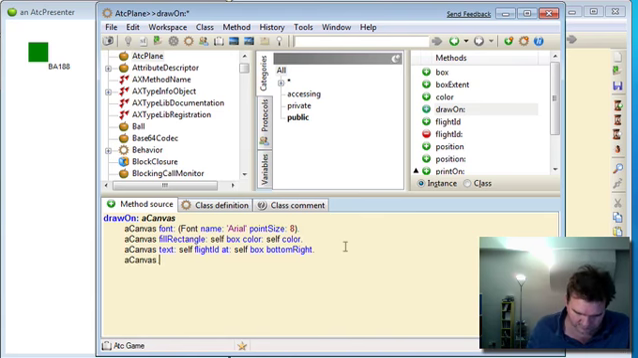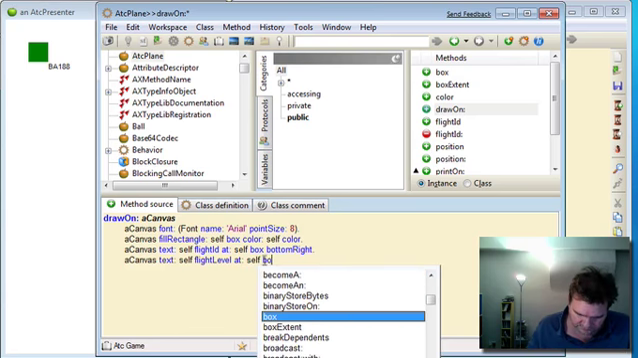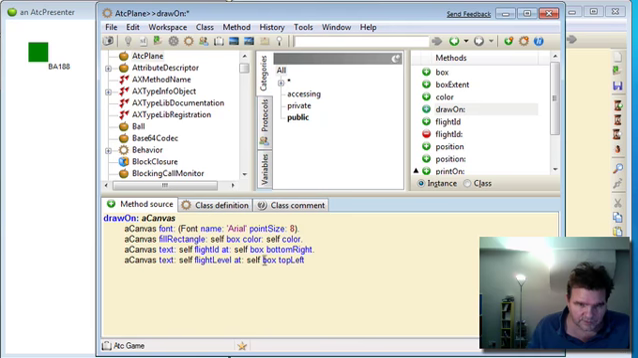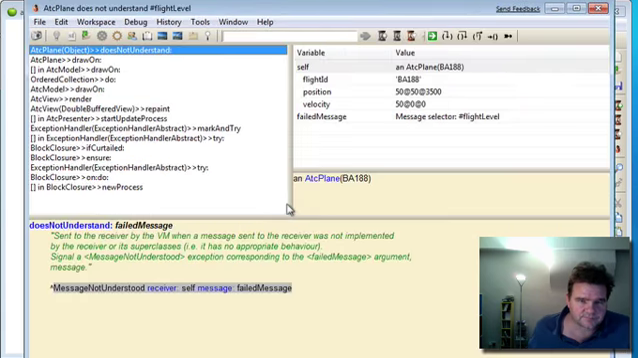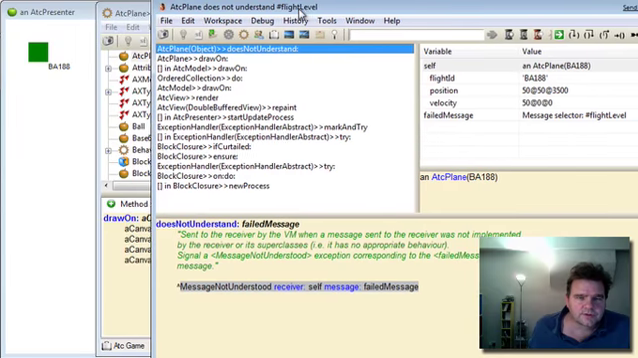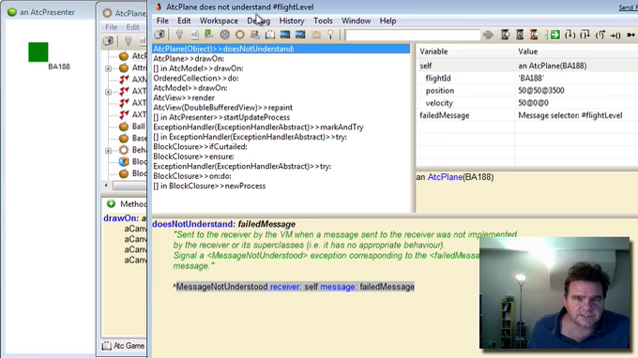So once again, we want a text at method. We want to get the flight ID, the flight level, and we want to put that at the box top left corner. Okay, let's compile that. Yes, as we expect, we haven't actually implemented the flight level yet. So we need to do that.